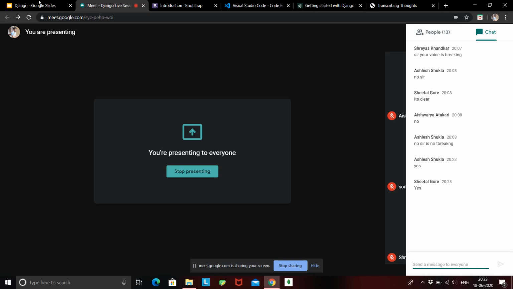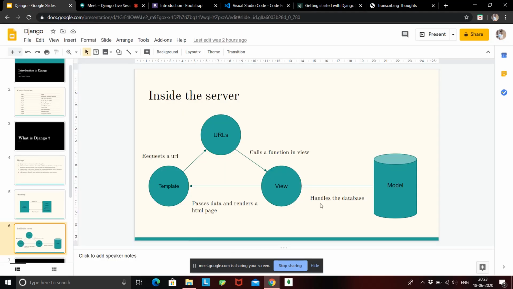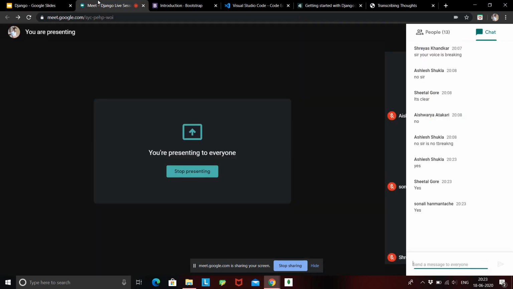Because if this is not clear, we can't actually write a Django website. Make sure you even screenshot this small diagram or write it down somewhere, because it is very important to know how a server basically works. Everything clear? If you have doubts, we can talk it out.